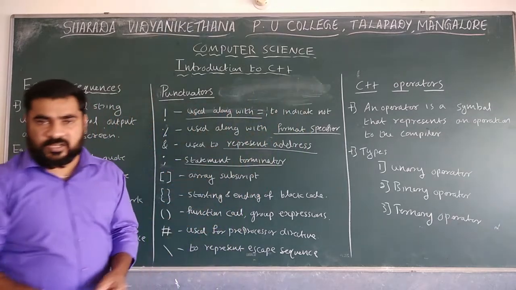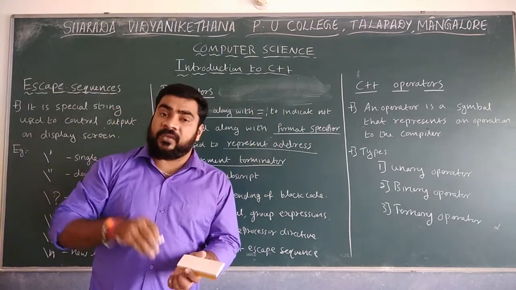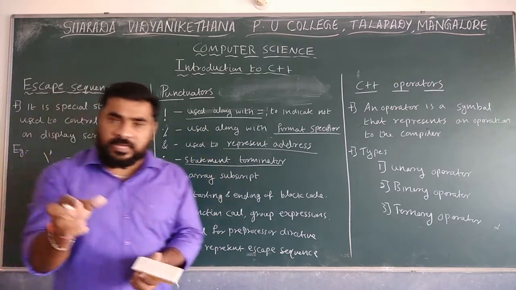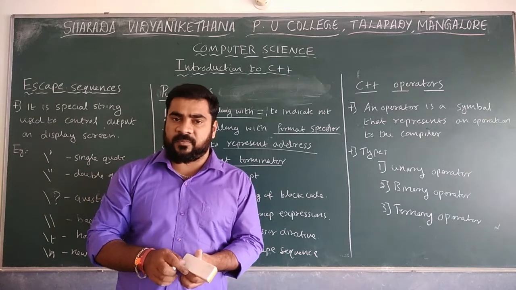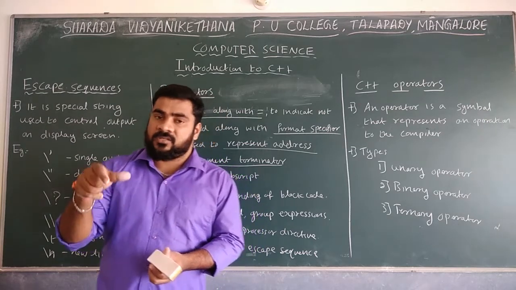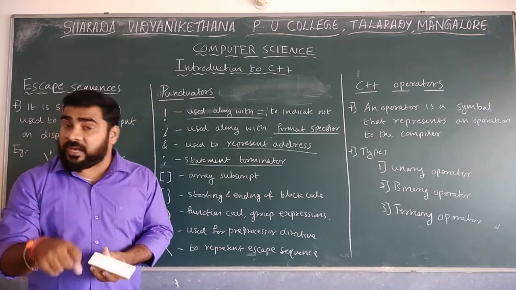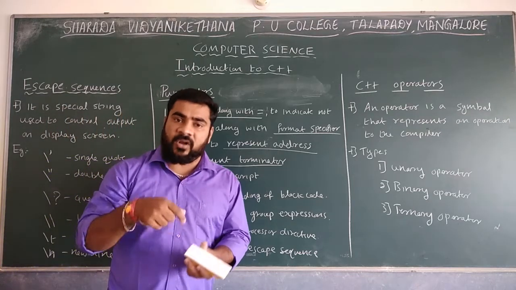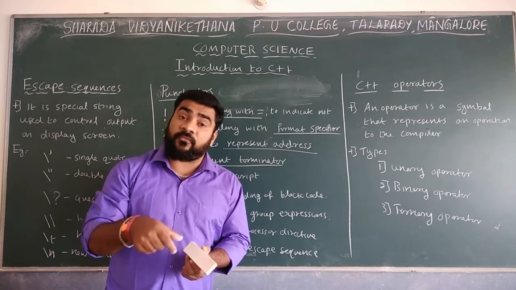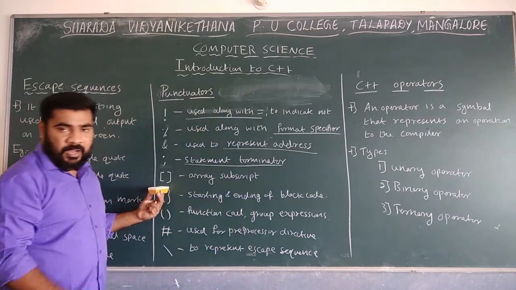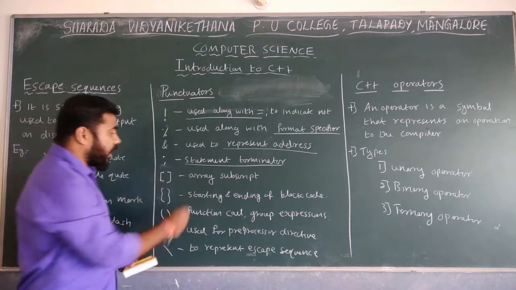Array is one more concept. If you want to define a particular type of array, you have to enter the values in a sequence. So whenever you want to store values in a sequence, we use arrays. Whenever you want to define a particular array, we use the square brackets. So it is mainly used for array subscript.